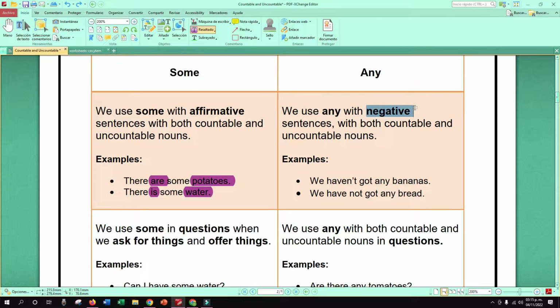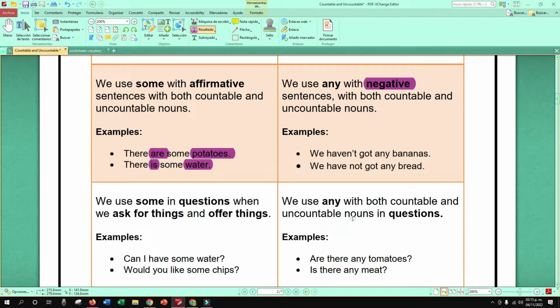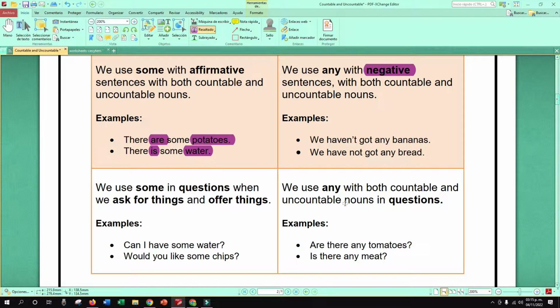So, negative form. We use any with both countable and uncountable nouns in questions. También en preguntas se puede utilizar para ambos, contables e incontables, ¿verdad? Pero en preguntas y en negativas, ¿ok?